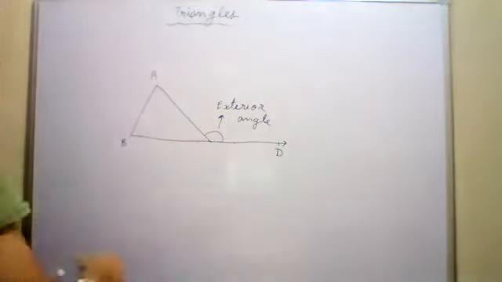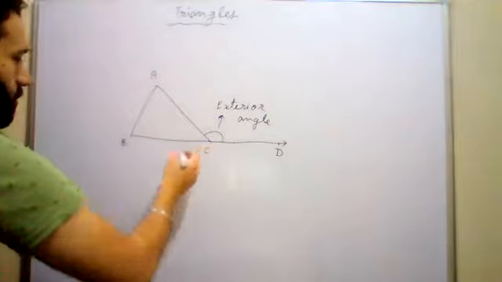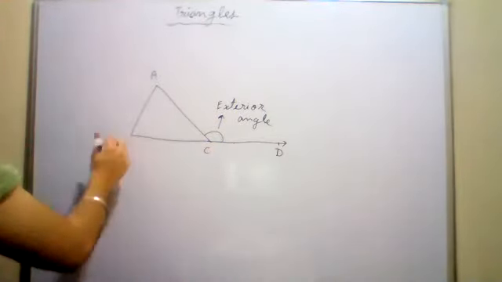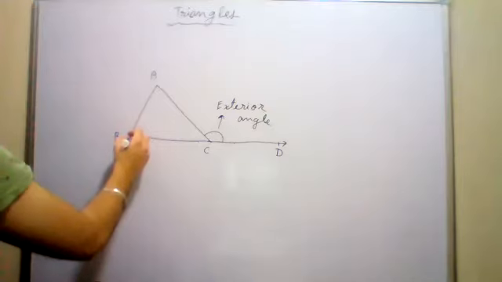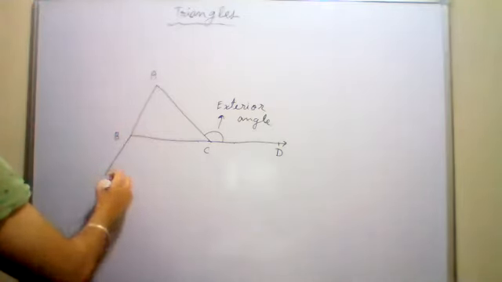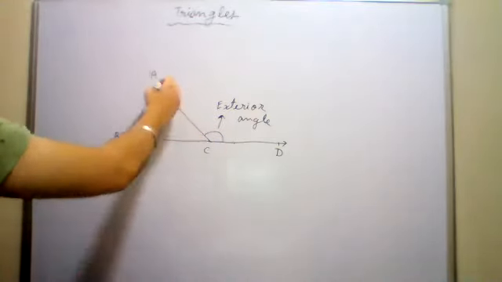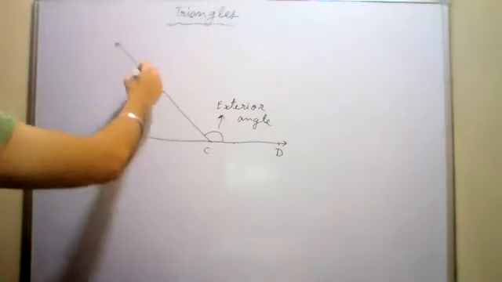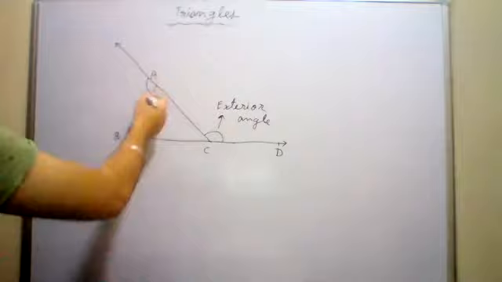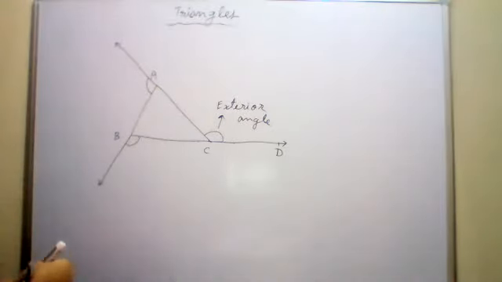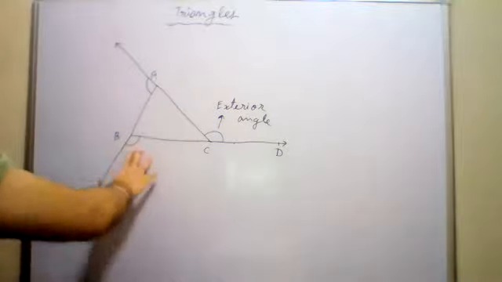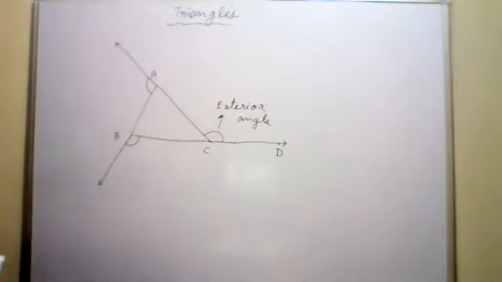What about on the other vertices? Can we make more angles on the other vertices of the triangle? Yes, if I produce the side AB like this, I will get another exterior angle. This is also an exterior angle. And if I produce the side CA, CA को भी produce कर देता हूँ, then I get another exterior angle. So there are three exterior angles in a triangle. Got it? Now have you all understood what are exterior angles? 1, 2, 3. Three exterior angles are there. Clear? Yes, sir. Okay. Good.